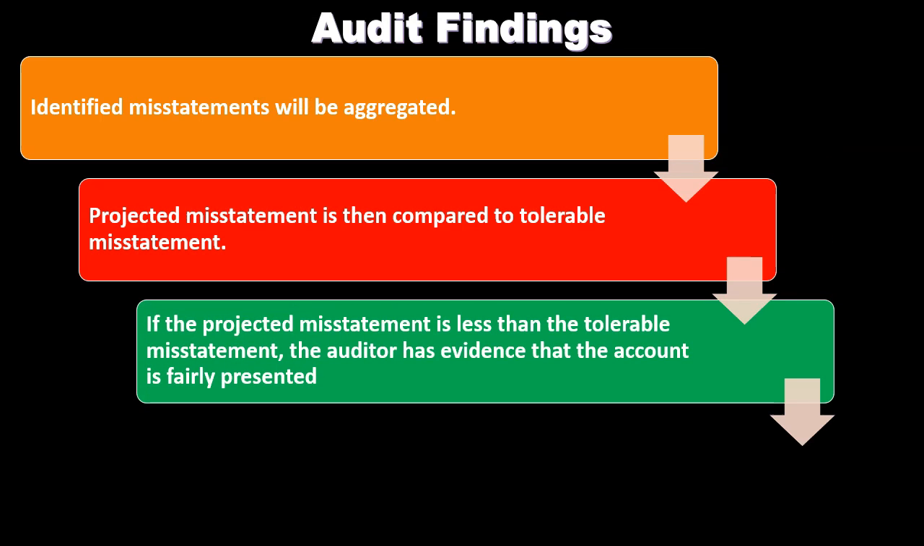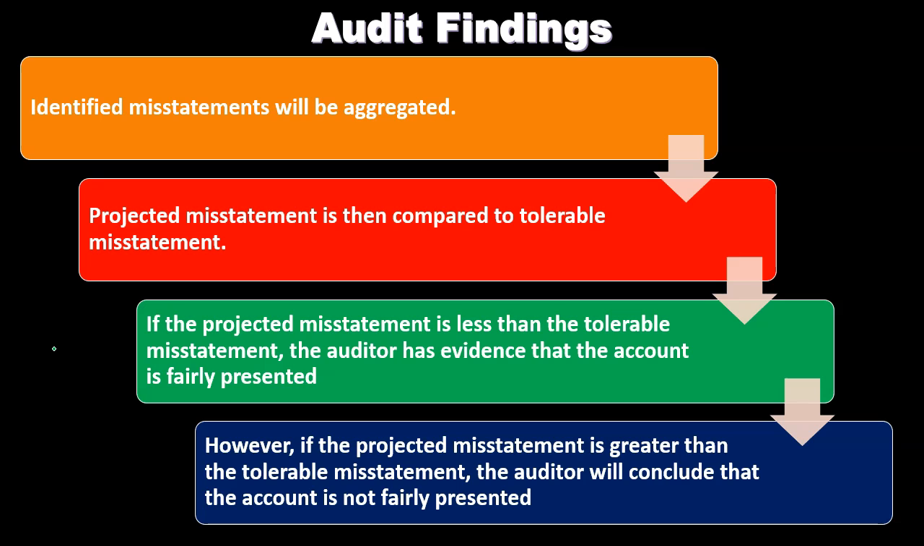And then if the projected misstatement is less than the tolerable misstatement, the auditor has evidence that the account is fairly presented. So we're going to say, okay, if it's less, fairly presented. However, if the projected misstatement is greater than the tolerable misstatement, the auditor will conclude that the account is not fairly presented. So if it's greater than the tolerable misstatement, then of course we'd have to conclude it's not fairly stated.